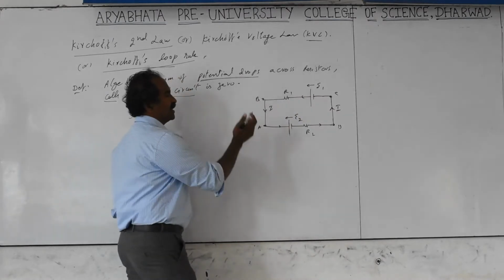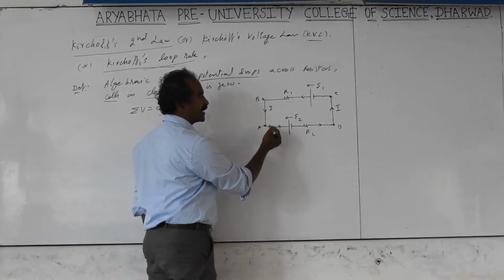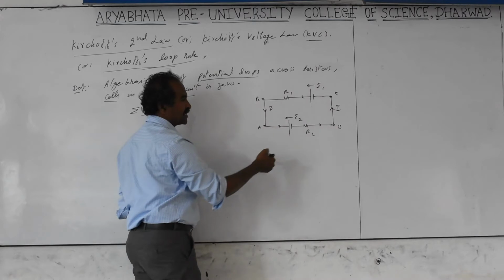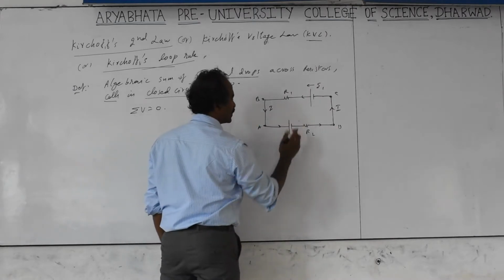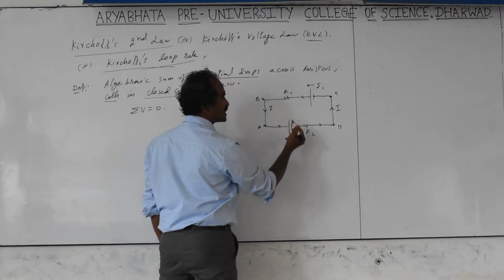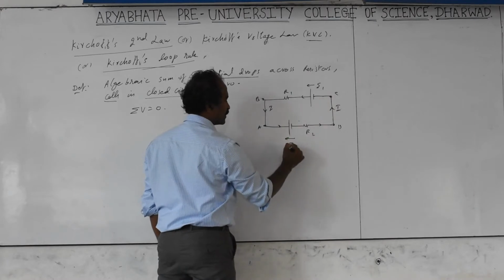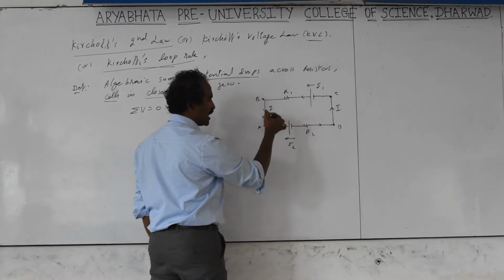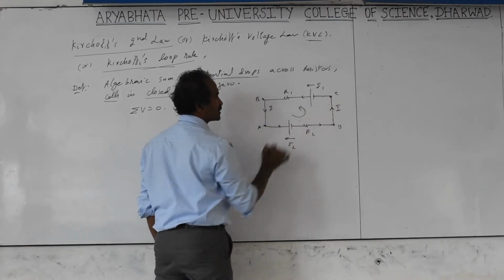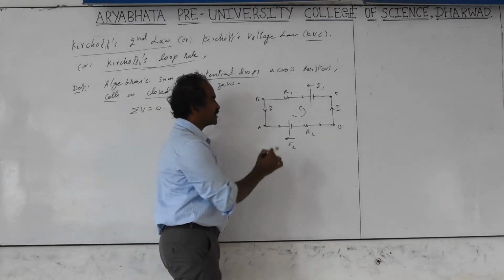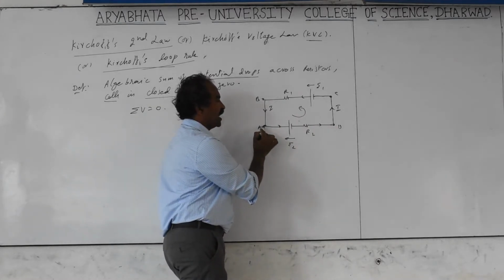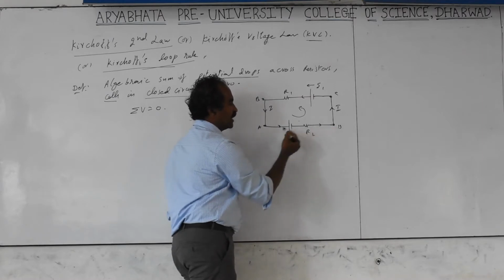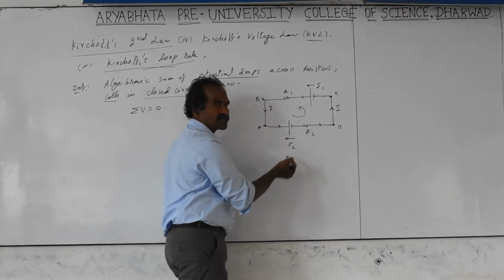So if I start from A, you can take clockwise addition or anti-clockwise addition. For example, I am taking this EMF. EMF is always directed from minus to plus of that cell. This is E2. I am taking the direction of addition of the voltages as clockwise. If I take clockwise, I go on adding the voltages from A to D. A to D, voltages are there. One is E2, which is also a potential difference.